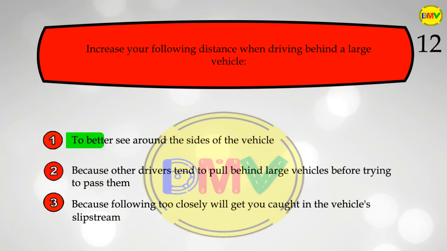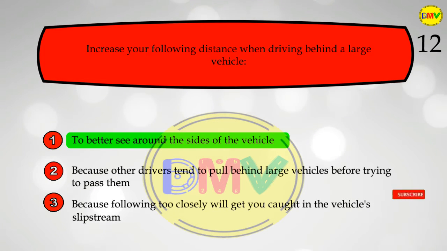The correct answer is 1. Drivers of trucks, buses, vans, and any vehicles pulling campers or trailers may not be able to see you if you are driving directly behind them. Increase your following distance when driving behind one of these vehicles. Additionally, large vehicles can block your view of the road, so increase your following distance to look around the sides of the vehicle and see the road ahead.